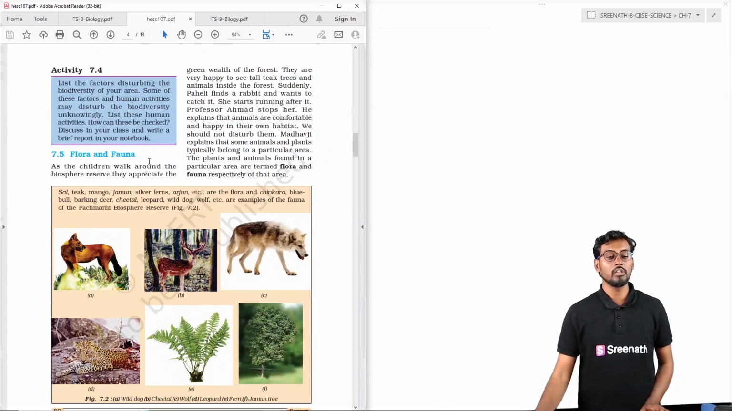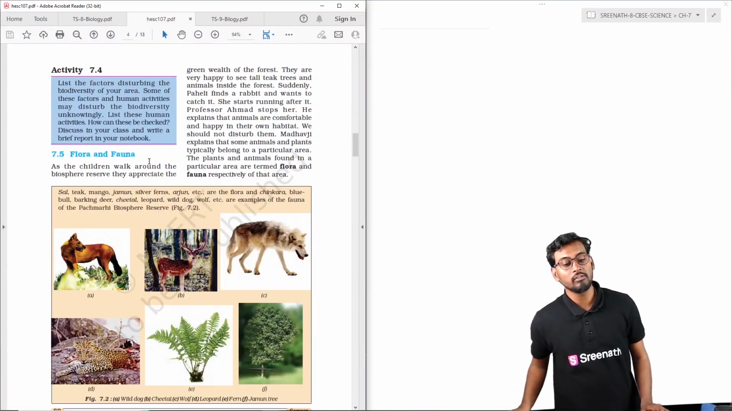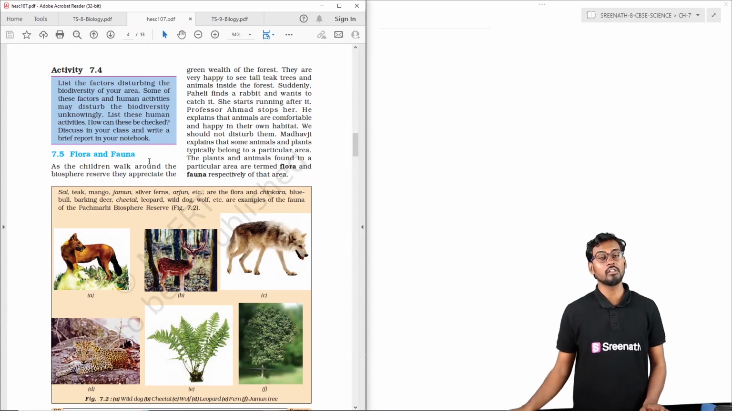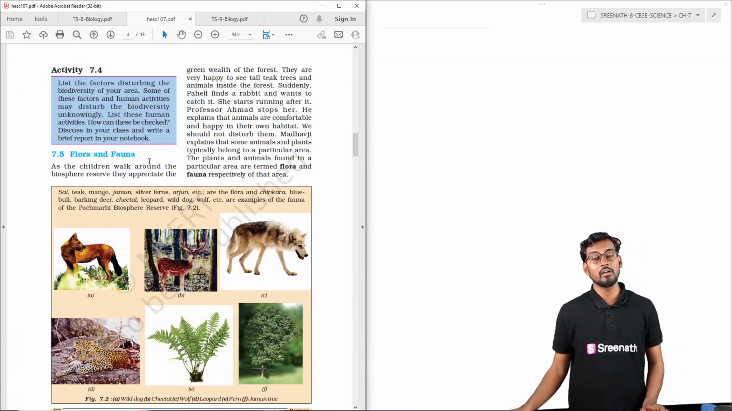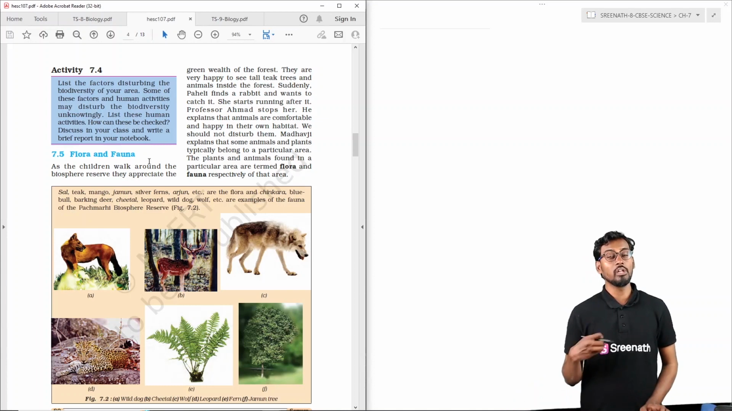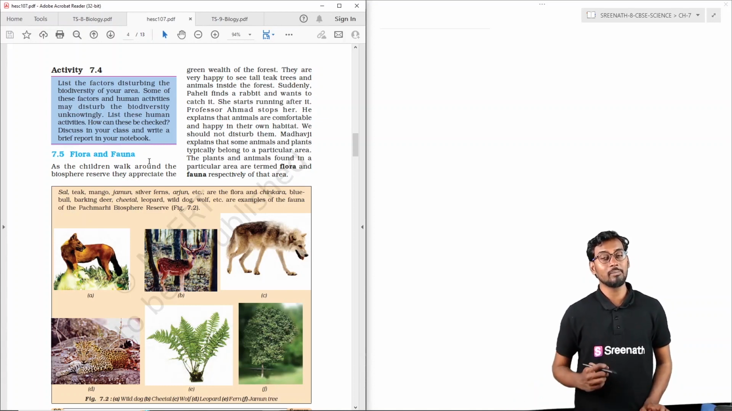Coming to what is flora and fauna. Generally flora is the vegetation of that particular area, and fauna is the animal wealth of that particular area. So flora and fauna is nothing but the plants and animals which are present in that particular area, including all the animal species and all the plant species in a particular area.